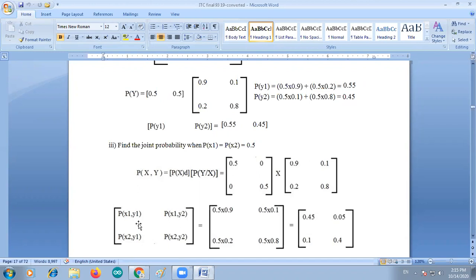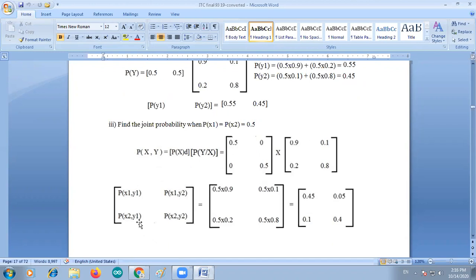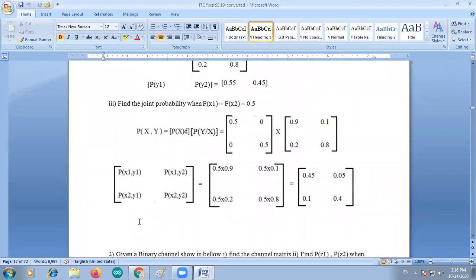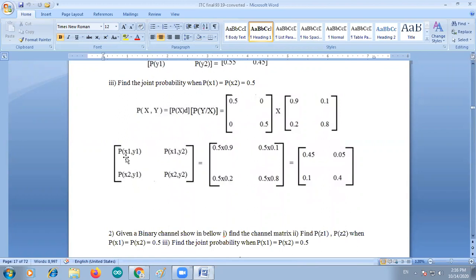The elements are the joint probability matrix P of x1, y1, P of x1, y2. P of x1, y1 means x1 is input, y1 is output. P of x1, y2 means x1 input, y2 output. Likewise, the joint probability matrix is P of x1, y1, P of x1, y2, P of x2, y1, P of x2, y2.